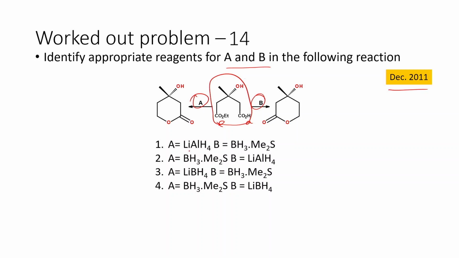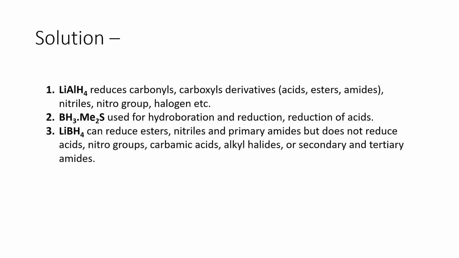In A we have lithium aluminum hydride, and in B we have boron dimethyl sulfide complex. These are given in various combinations. In the other case we have lithium borohydride and boron dimethyl sulfide complex. So we are going to see what these reagents will actually do. Lithium aluminum hydride generally reduces carbonyl groups, carboxylic acids, esters and amides, all of them. Even nitriles, nitro groups, and halogens are also reduced by lithium aluminum hydride.